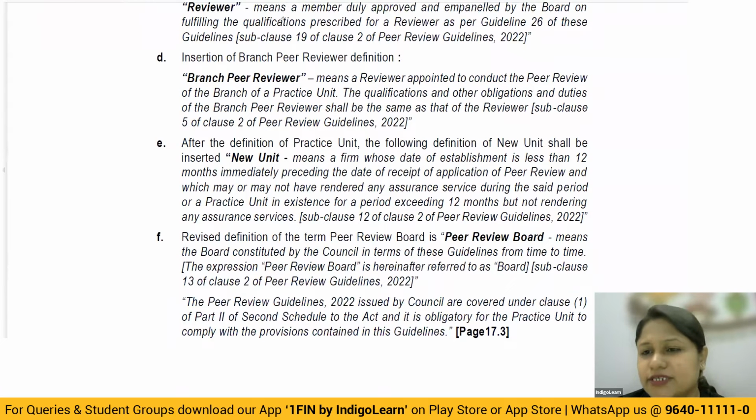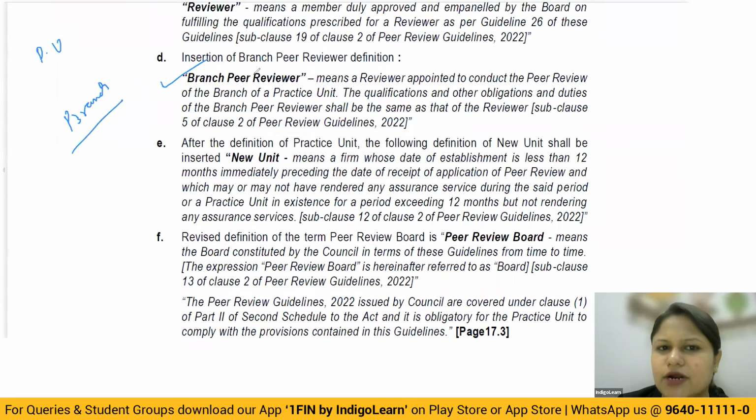Then comes the branch peer reviewer. A branch peer reviewer is nothing but, if the practice unit has a branch and that is getting reviewed, then the reviewer will be called as what? The branch peer reviewer. Obviously, all his duties, all the reporting requirements, the same rights, same obligations he will have as the practice unit reviewer. So the main reviewer, whatever duties and obligations he has, the branch peer reviewer also will have the same. So if the practice unit is having a branch, then this particular branch is getting reviewed, he'll be called as what? The branch peer reviewer.